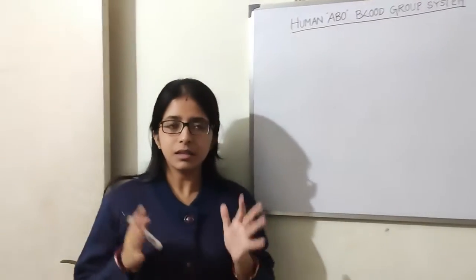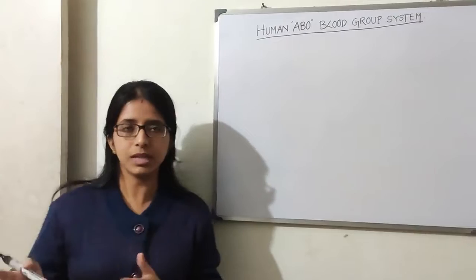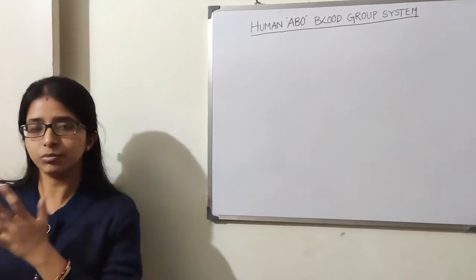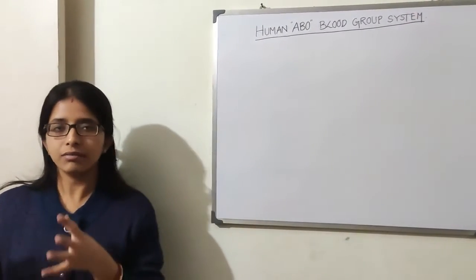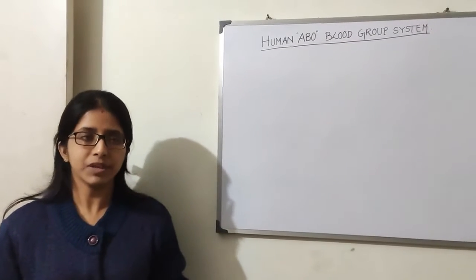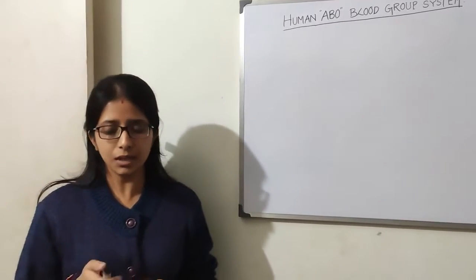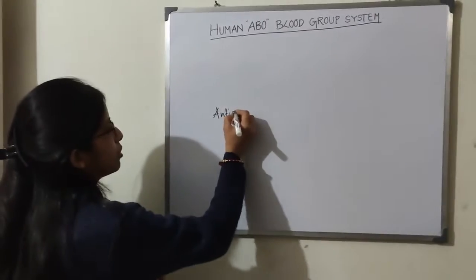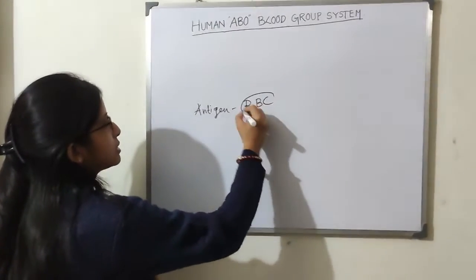Different human beings have different types of blood group, like blood group A, blood group B, blood group AB, and blood group O. How is it possible that all of us have red colored blood but different types of groups? That is only because of the presence of some kind of antigen on our RBC, that is, the red blood cell.